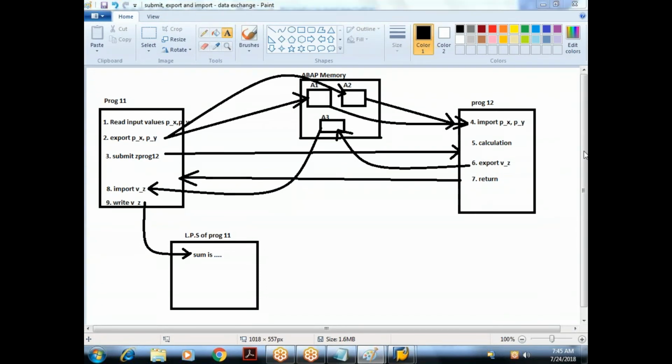Any other doubts, others? Right. So this is about the import, export, and submit keywords.